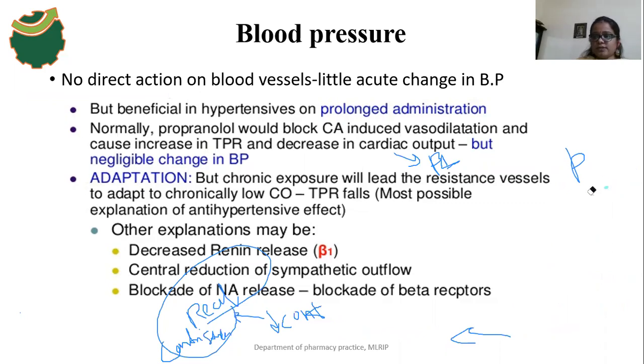Just wait, I will erase this thing, then it will be clear.